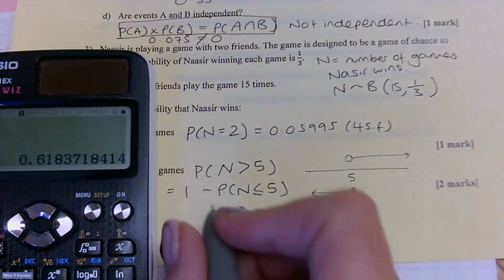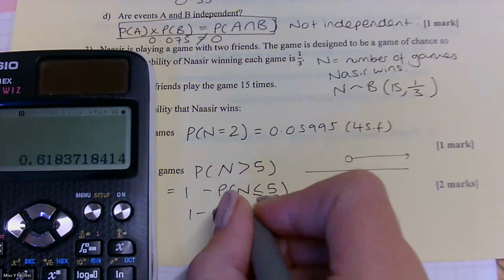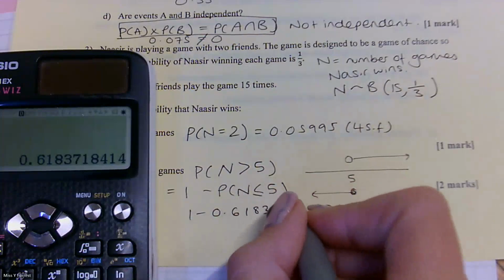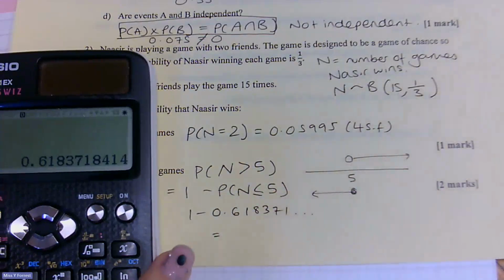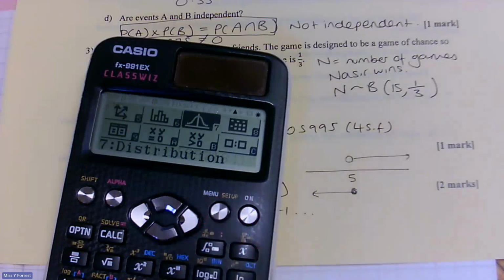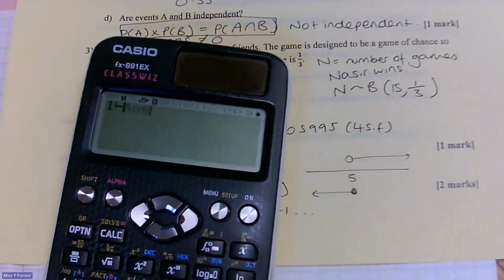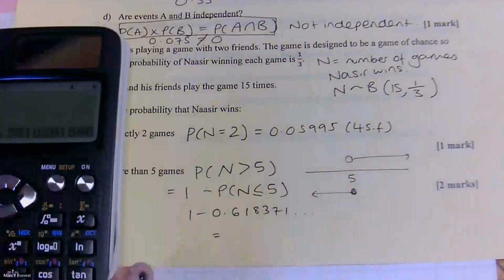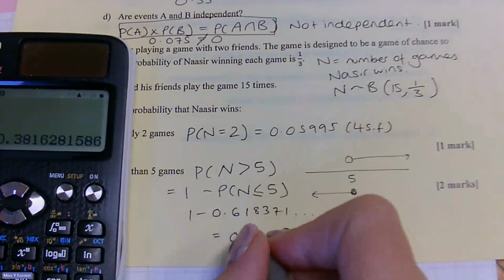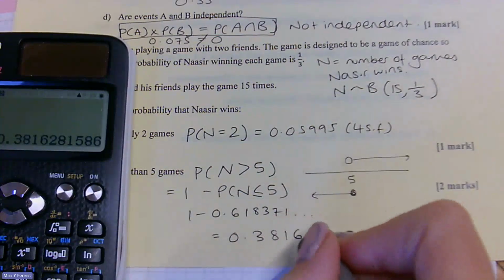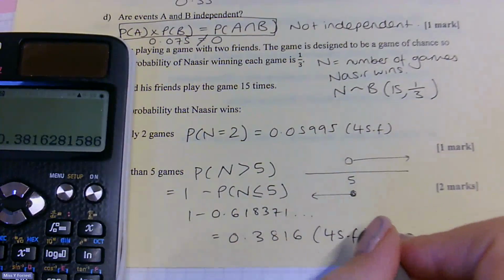But it's 1 minus that. So we'll go back, set up 1 minus answer, 0.3816 to 4 significant figures.